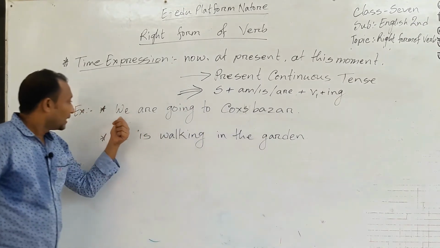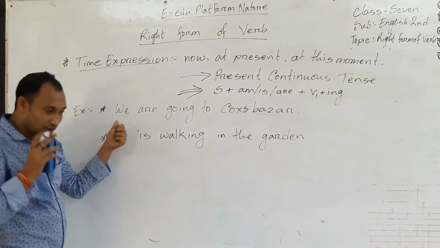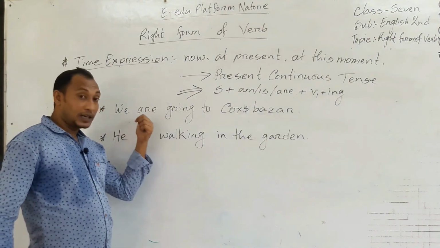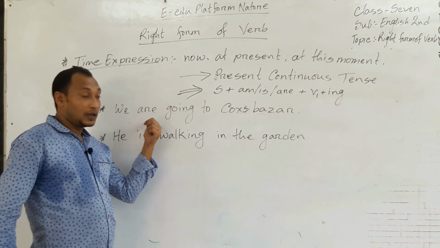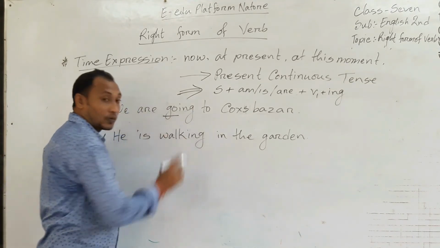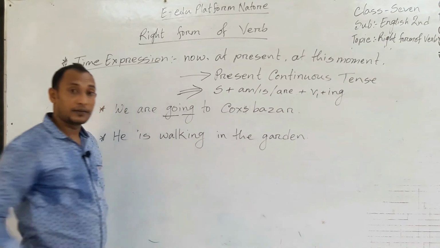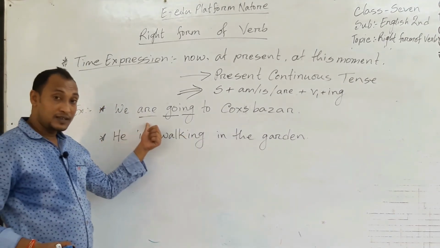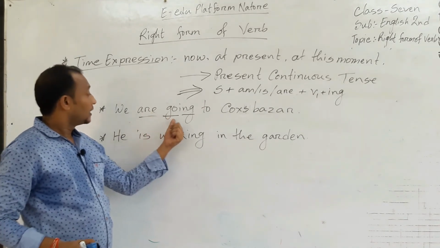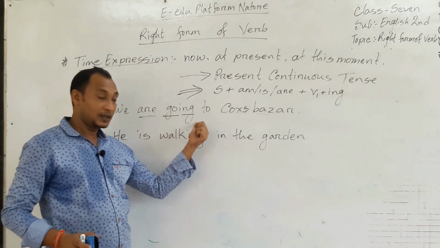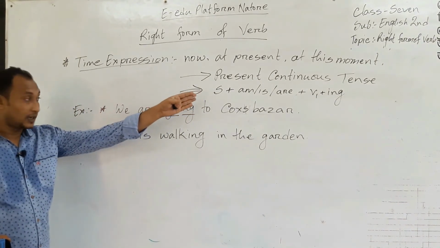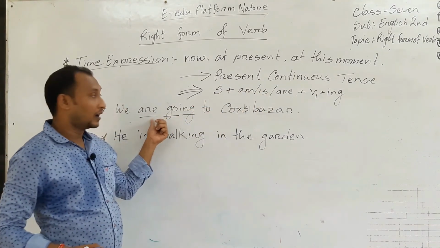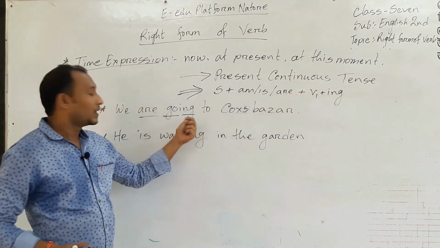Here we look, we, which person is it? This is first person plural number. Then we use here are, then go and ing. So our structure is subject, am, is, are or be verb, then verb 1 plus ing. Here we used are, then go plus ing.